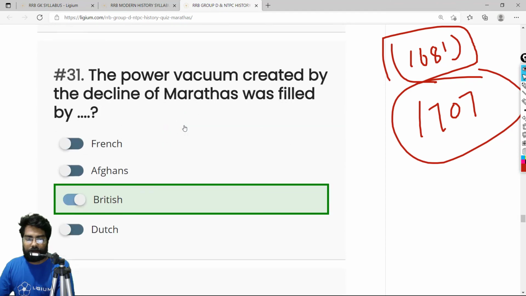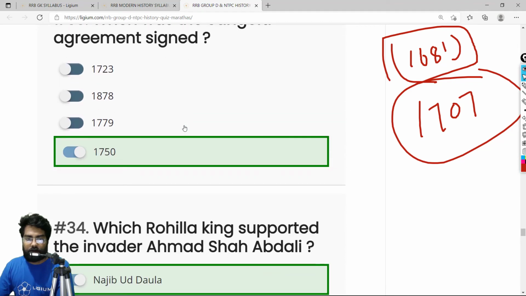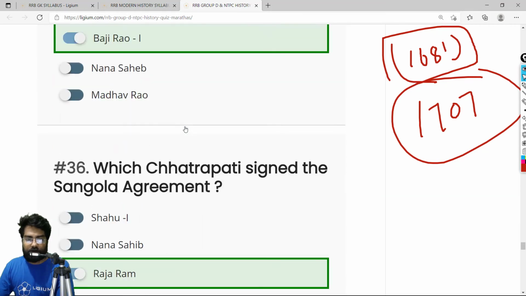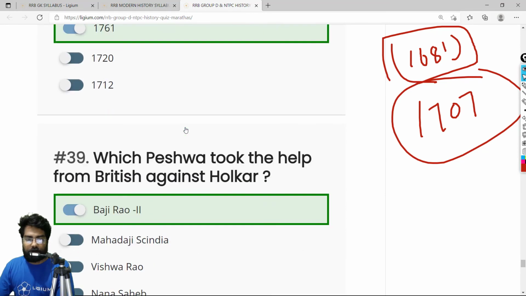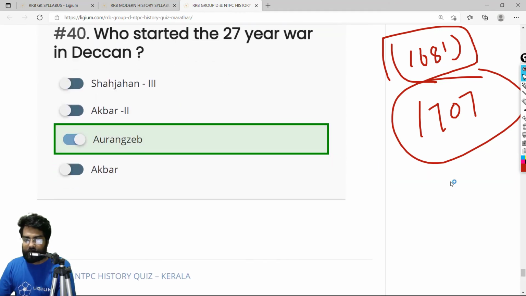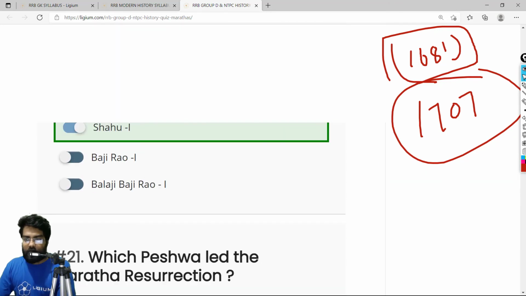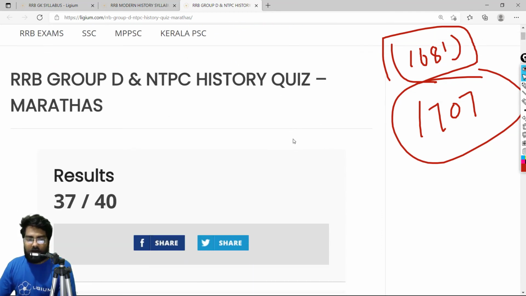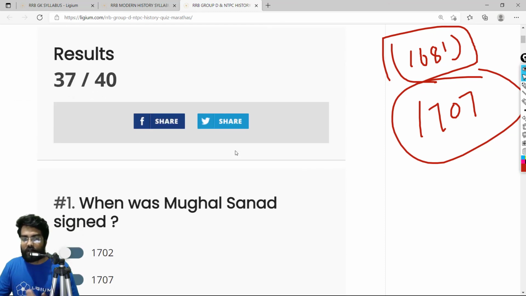Balaji Vishwanath. The Sangola Agreement was signed in 1750. That is true, that is right. It seems correct. I think it's a problem with the software. So technically, we have got two answers wrong. There were 40 questions, and I accidentally marked two answers wrong. This is how you solve these questions. You go to this site, solve the questions, and after that, you just check it yourself. That's all for today.